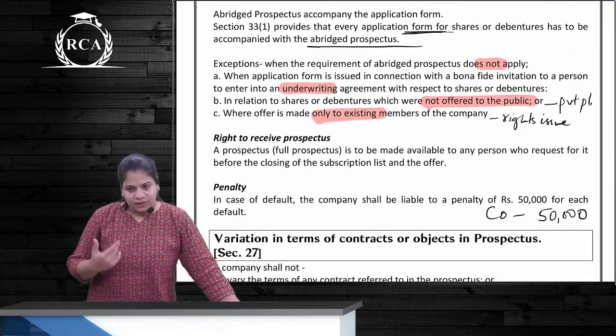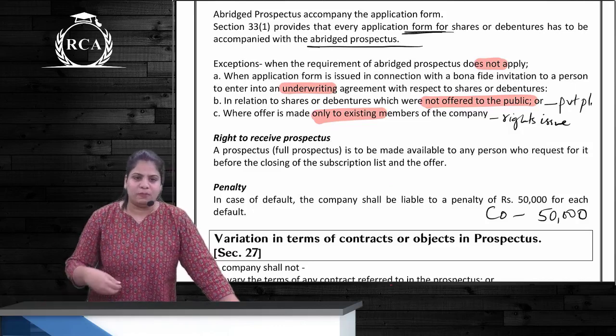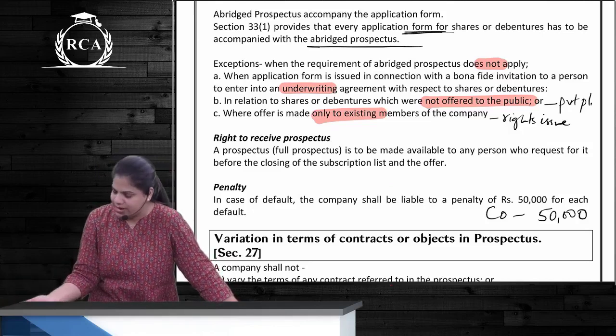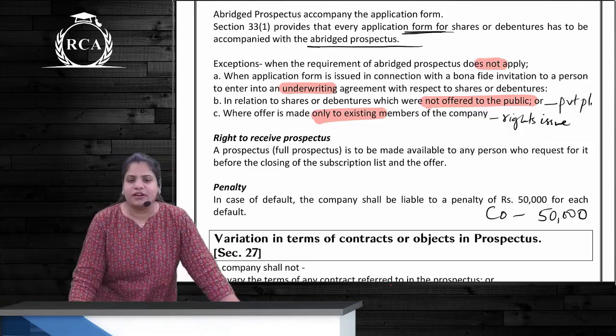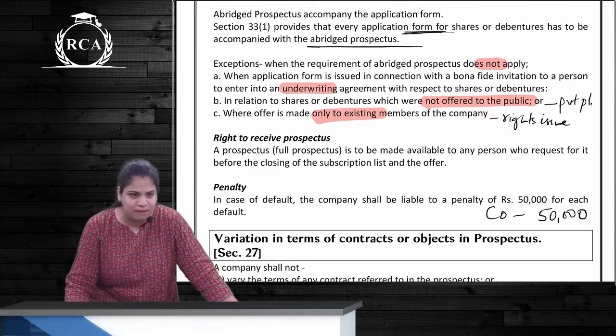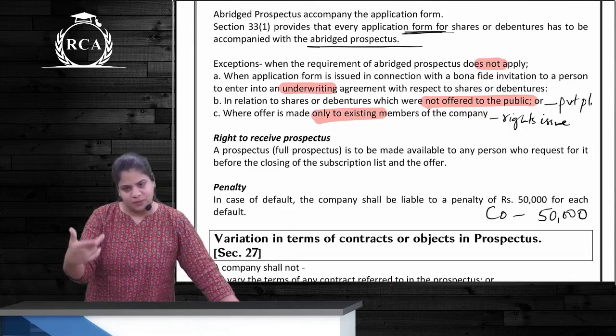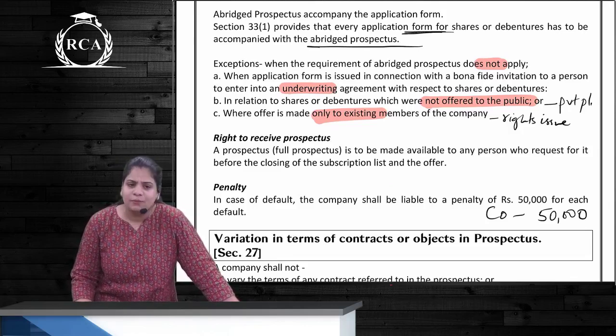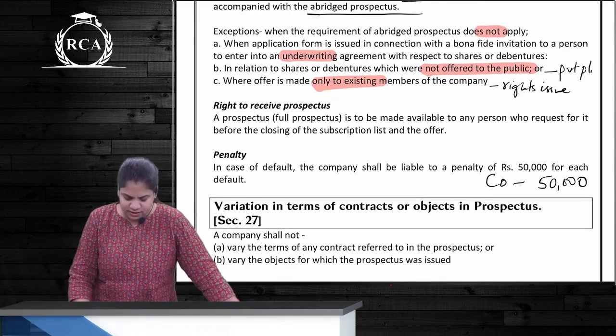Second, it is not offered to public, so when giving it only to a limited set, the prospectus itself is not required, and abridged prospectus is also not required. And last one, where offer is made only to existing members. So the second point was private placement, and the third is any rights or any bonus issue as well. Prospectus, abridged prospectus is not required, correct?